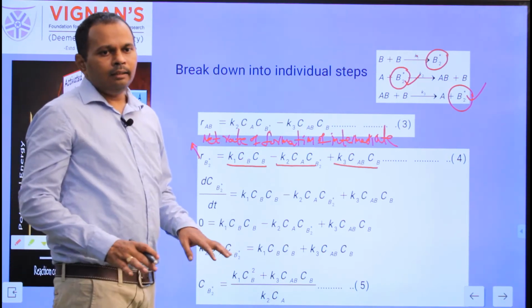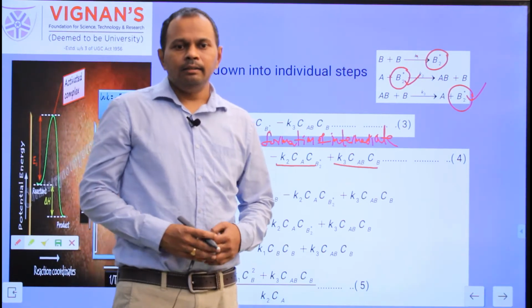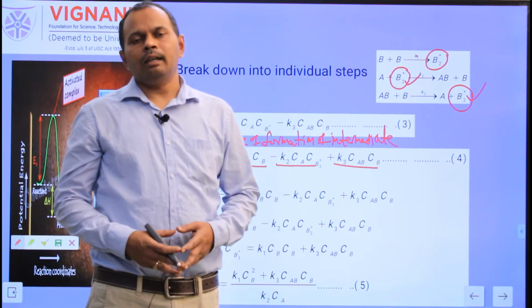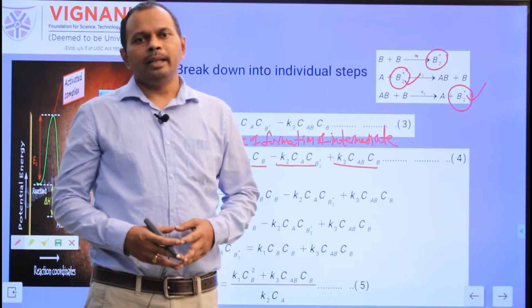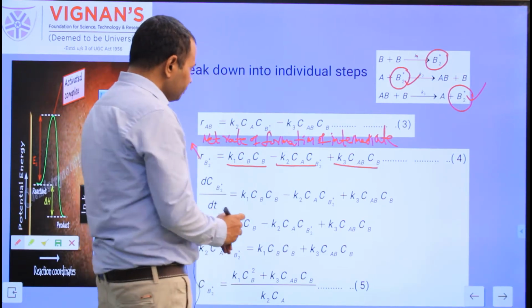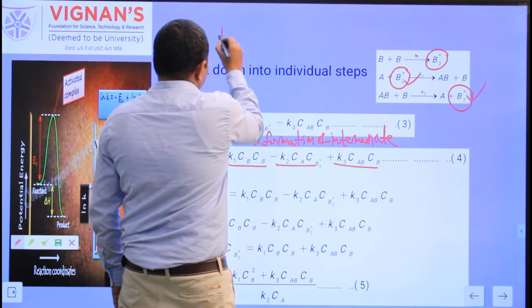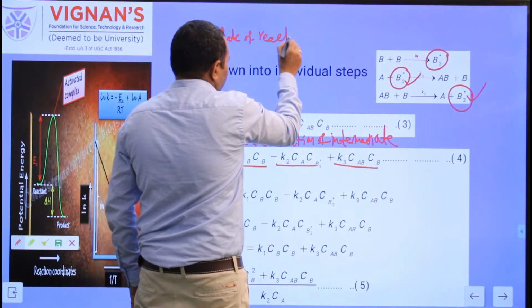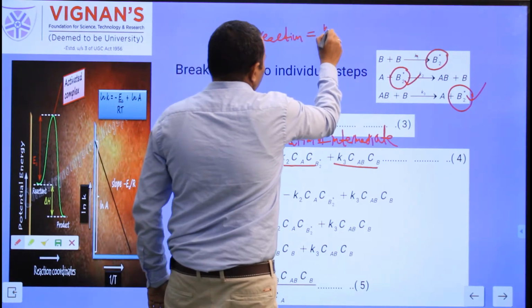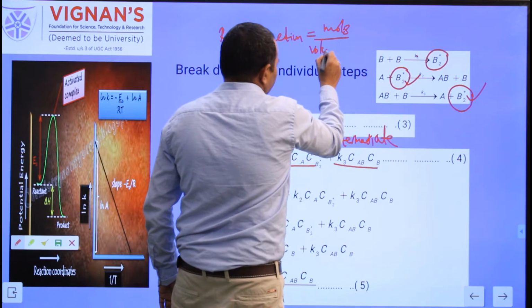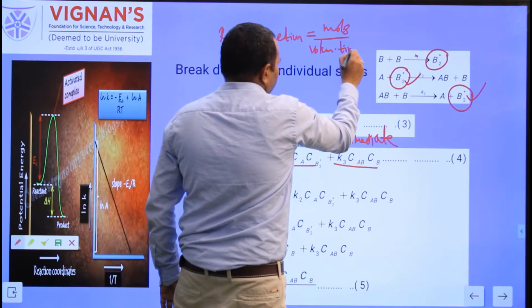I already said, during the definition of the rate of reaction, that the rate of reaction is defined as the number of moles of the reactants consumed or the number of moles of the products produced per unit volume of the reaction mixture per unit time. So the rate of reaction equals moles divided by volume into time.